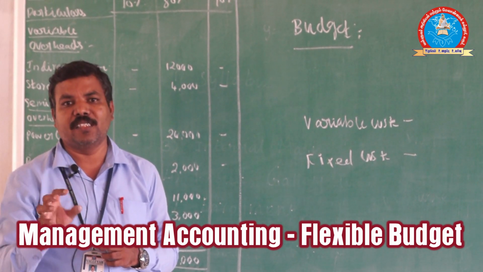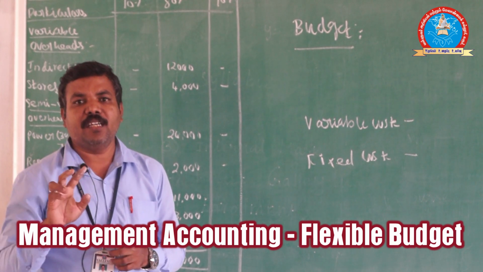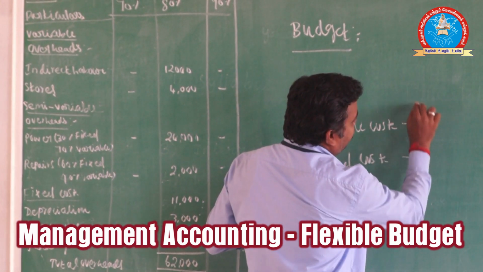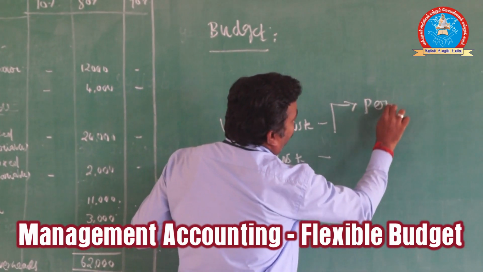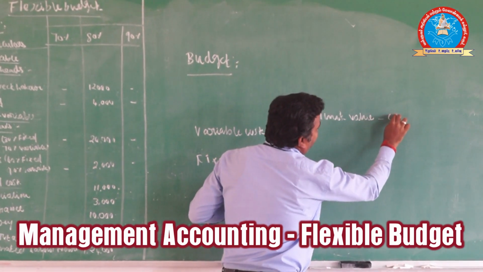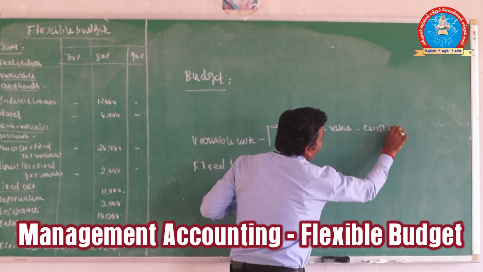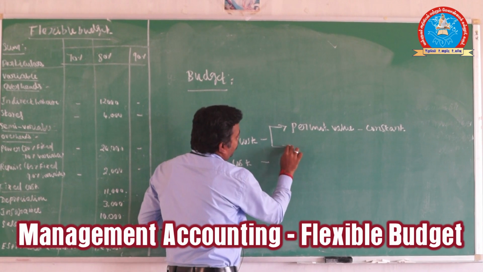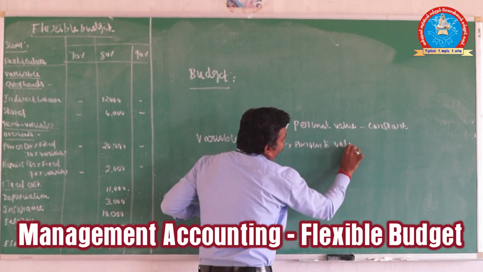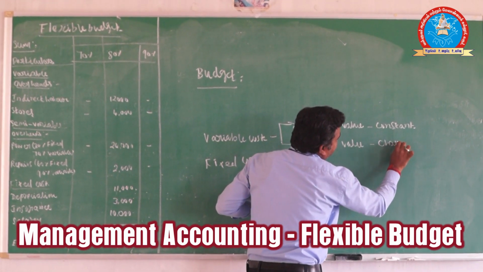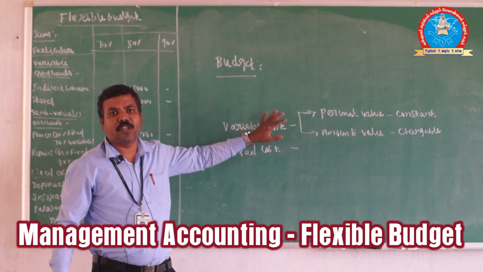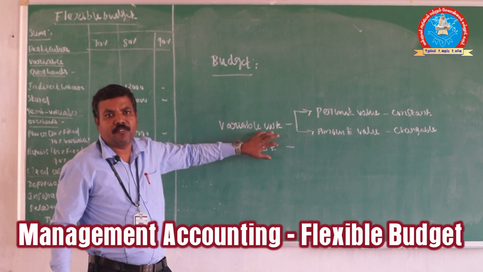Fixed cost means constant at all places. For variable cost, the per unit value is constant, and the amount value is changeable. So this is the main rule when working out the flexible budget.